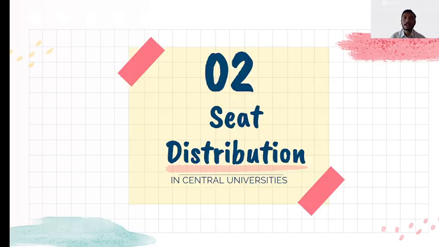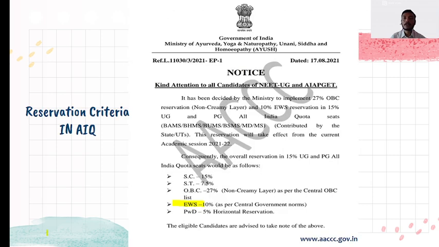Seat distribution. The seats under EWS category are being reserved only in central universities or national institutes and not in any of the state government colleges under All India quota. Now we would see the general reservation criteria for All India quota.